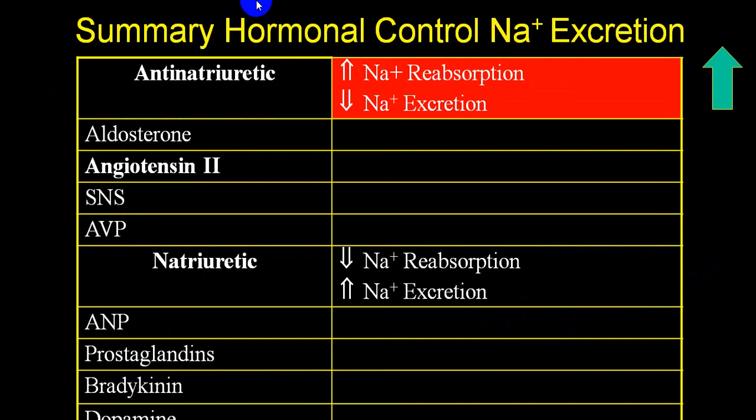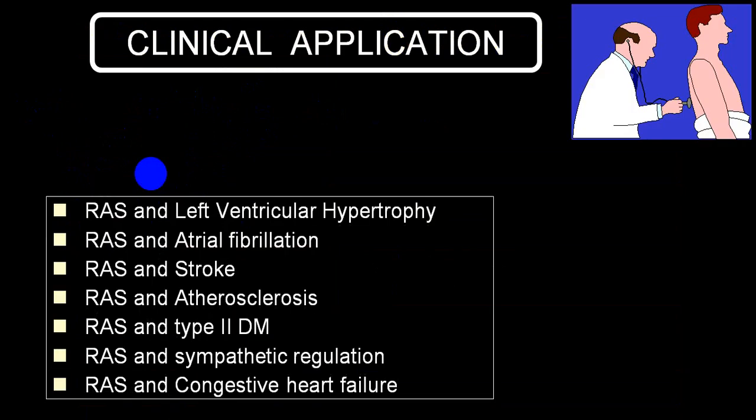Why? Natriuresis will be stimulated by ANP, prostaglandins, bradykinin and dopamine. So sodium reabsorption will be reduced and excretion will be increased. The opposite of that will be done by aldosterone, angiotensin 2, AVP, arginine vasopressin and sympathetic stimulation. So that will increase your sodium reabsorption and thus cause hypernatremia and hypervolemia, and sodium excretion in urine will be reduced.